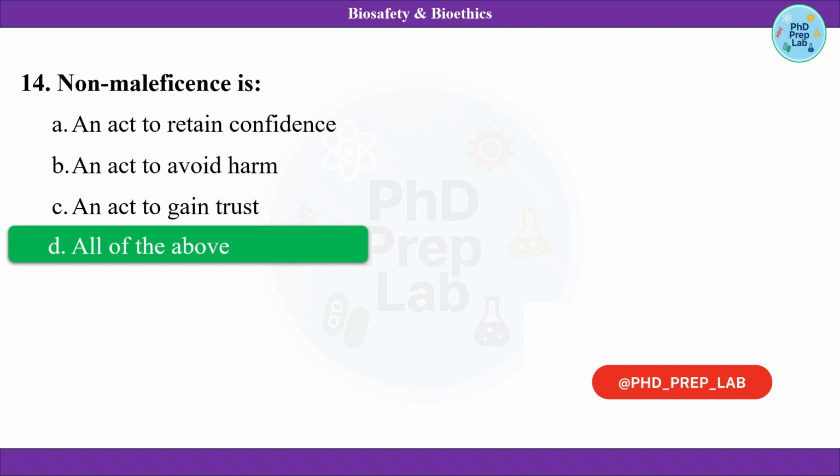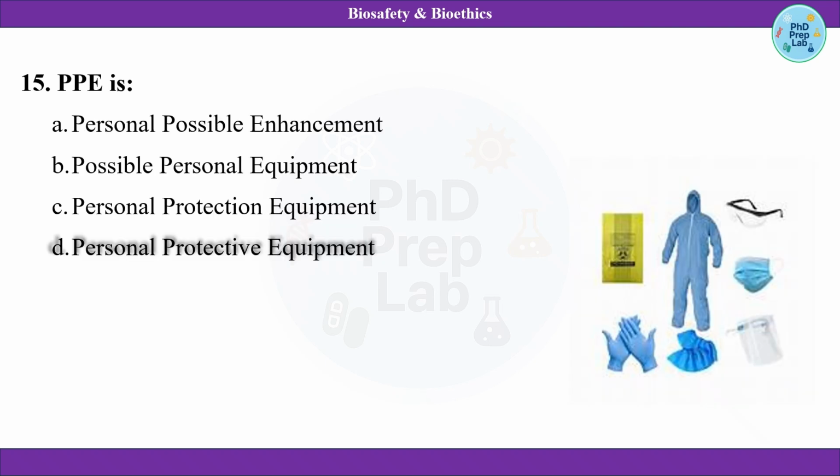So now moving ahead to the last question of this video. So what is PPE? So the full form basically they are asking. Sometimes इतने ज़्यादा direct questions पूछ लिए जाते हैं and they just manipulate one word and पूरा answer change हो जाता है. Like you can see, personal possible enhancement or personal possible personal equipment, personal protection equipment, personal protective equipment. So the answer is B, personal protective equipment.